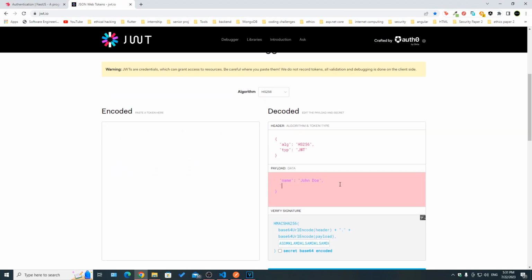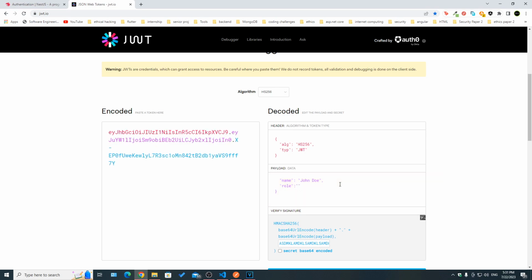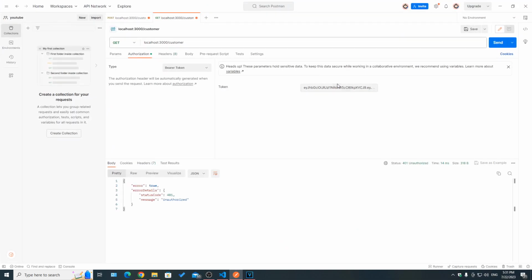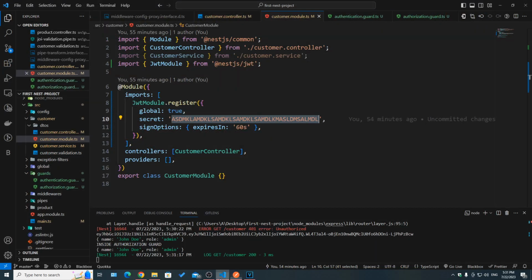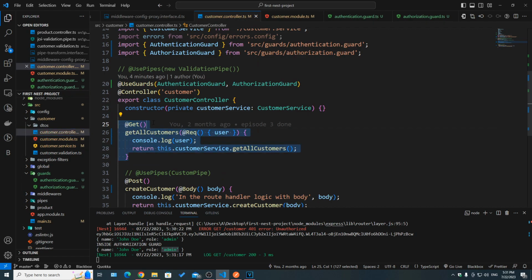So whenever we are signing or creating a token for a certain user after authenticating that user and finding that the credentials are correct, we're going to add the payload. So we're going to add the name of the user who logged in and then the role. Let's take this, and then this is our new token now. If you hit send and take a look at the logs, we can see that our payload now contains a role that we can use to compare the role of that user or that token with some role that we add here. We're going to see how to do that.